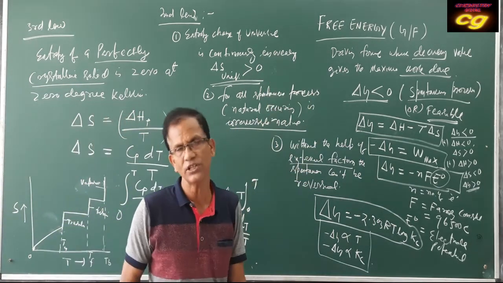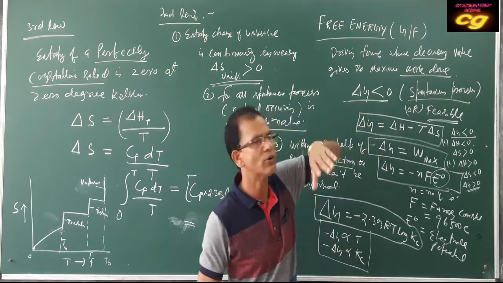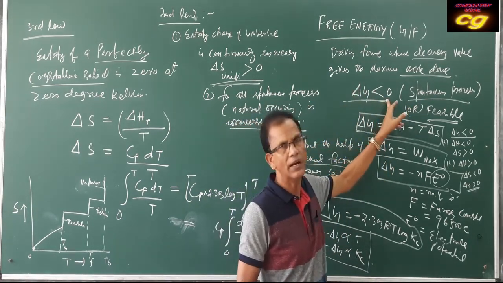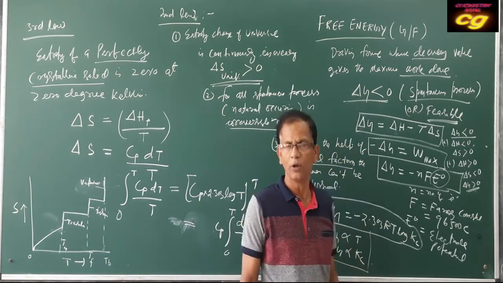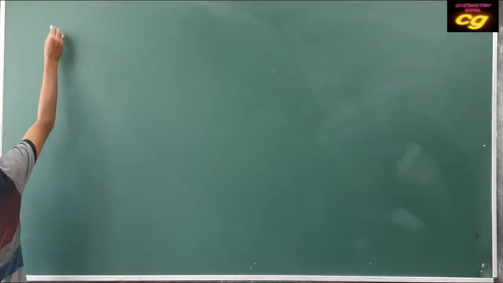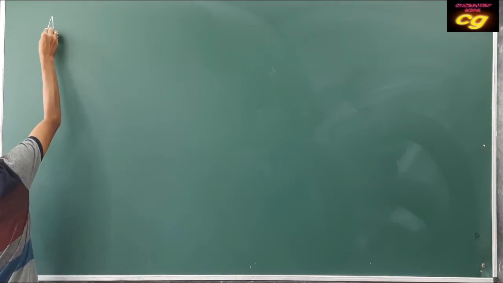So this is about the entropy change and spontaneity of reaction, and how the spontaneity of reaction is related to free energy change. Free energy must be negative for a spontaneous process. For every spontaneous process, del G must be negative. If del G is positive, the reaction is not possible. Now we'll derive one important formula, the relation for del G.